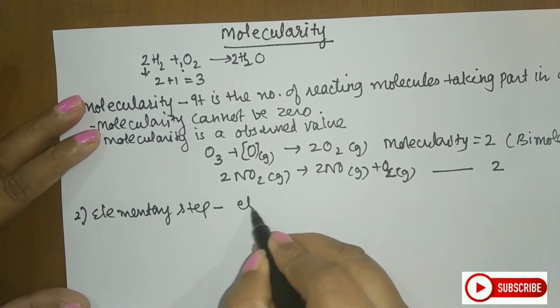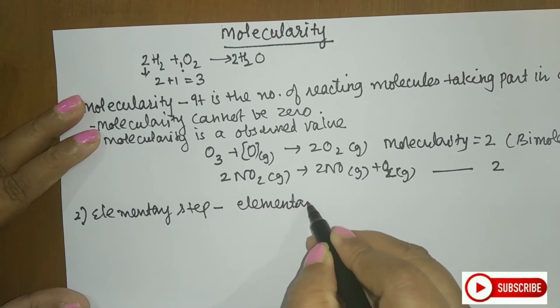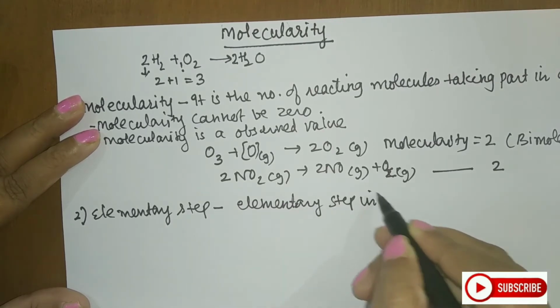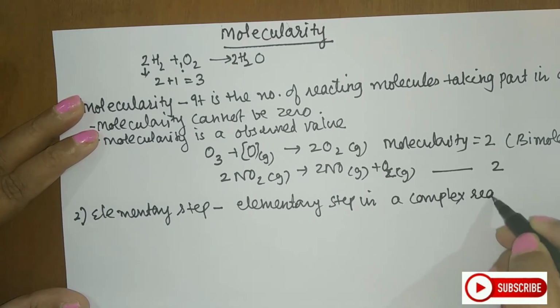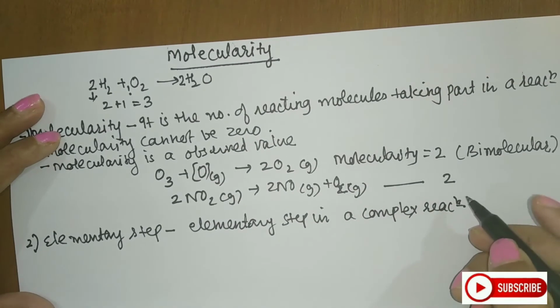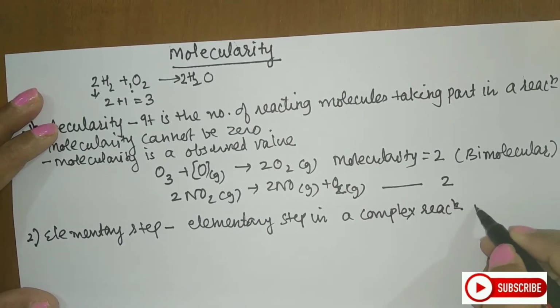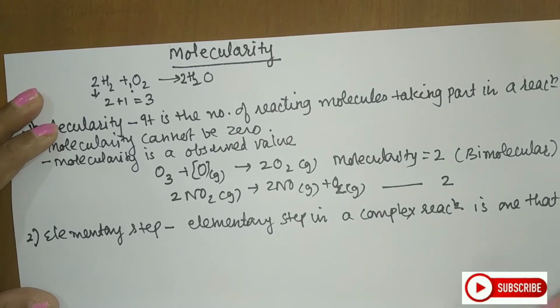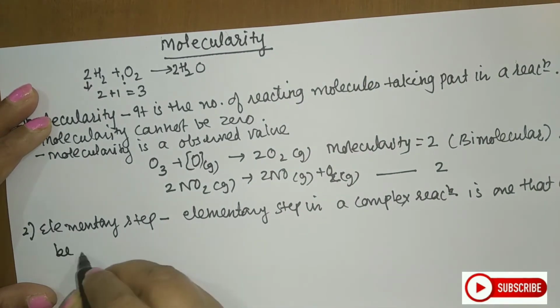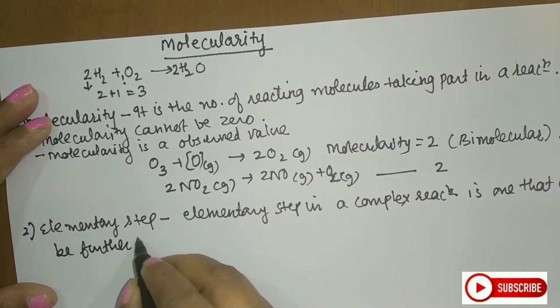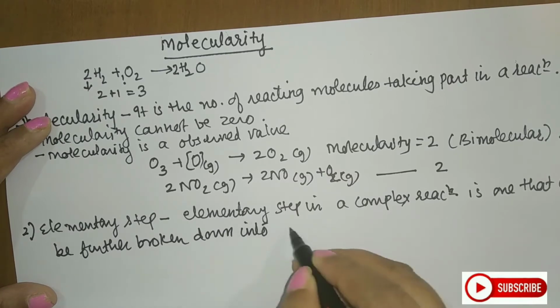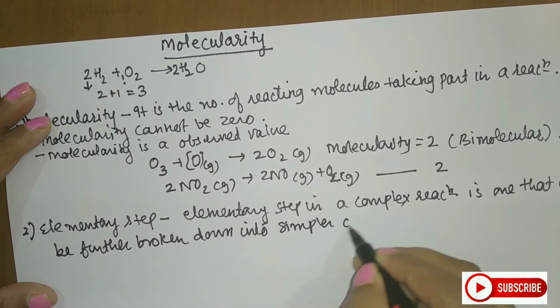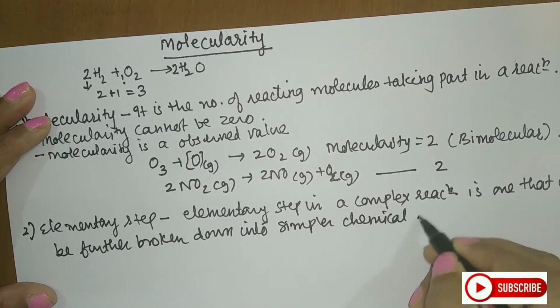An elementary step in a complex reaction is one that cannot be further broken down into simpler chemical reactions.